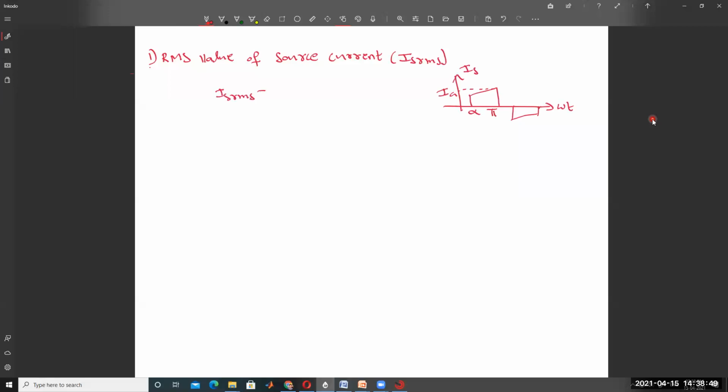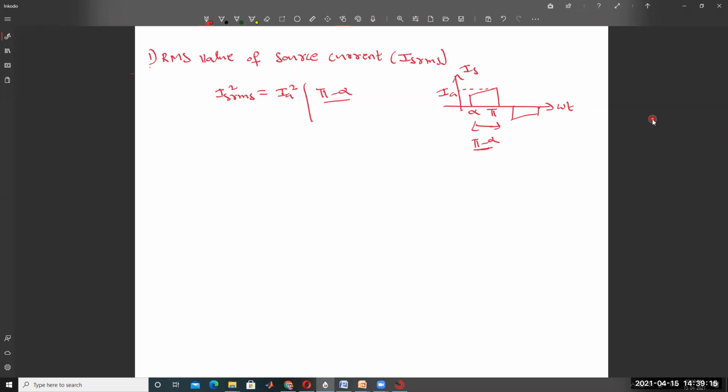IS square into (pi minus alpha). What is the conduction duration of the thyristor and the source? Pi minus alpha.